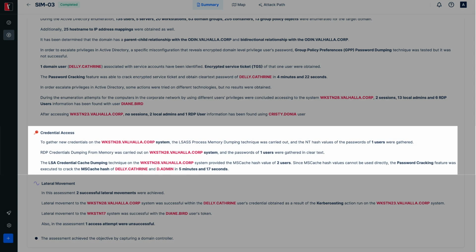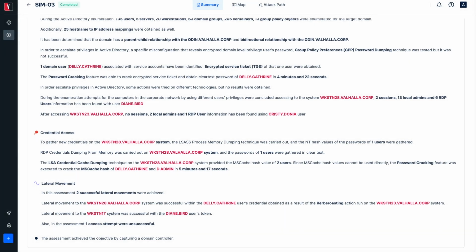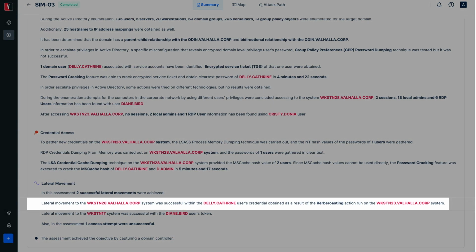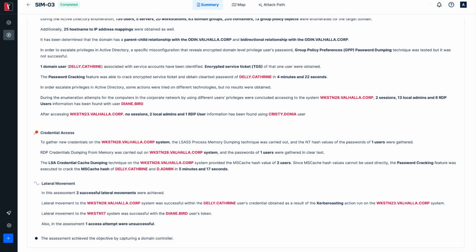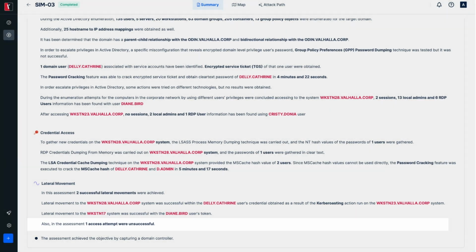In the credential access section, how the newly compromised user accounts were obtained is explained. For instance, on the system Workstation 28, the RDP credential dumping technique was performed, resulting in the compromise of a user's information. The lateral movement section indicates that 2 of the lateral movement attempts were successful. For example, the user Deli Catherine was compromised through the Kerberoasting technique, and then a lateral movement attempt was made from the machine Workstation 23 to the machine Workstation 28. Additionally, unsuccessful lateral movement attempts are also shown in this section.